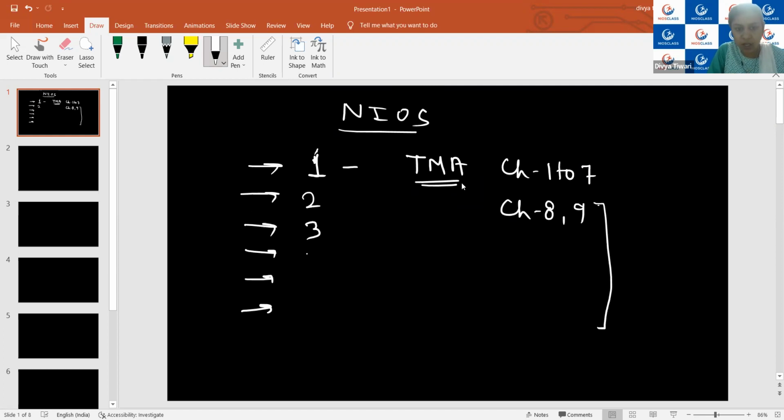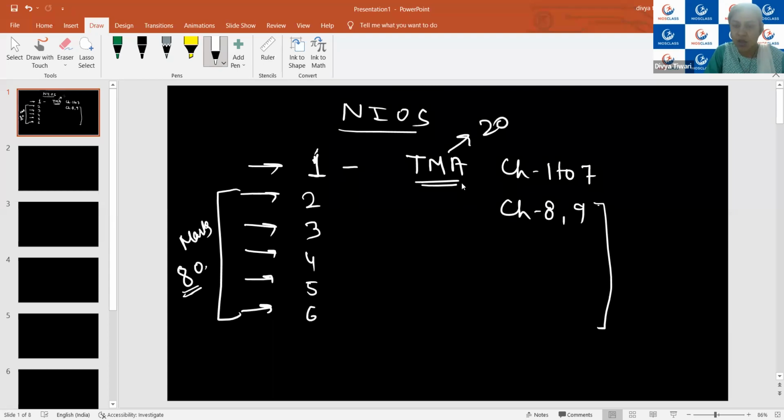From module 3, 4, 5 and 6 you will have your 80 marks of your examination. 80 marks of syllabus will be from here and 20 marks for the TMA. So that TMA questions you have to solve and upload it on the NIOS website.